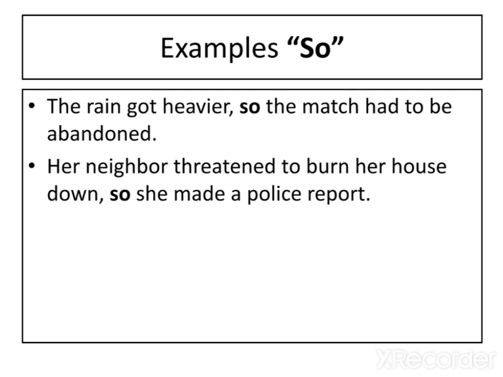Example: the rain got heavier, so the match had to be abandoned. Next: her neighbor threatened to burn her house down, so she made a police report. So what is the meaning of so here? So means for this reason, or therefore, she has done this or he has done this.